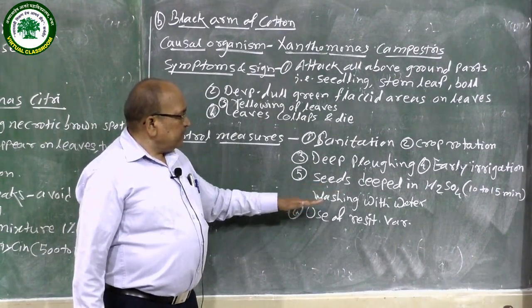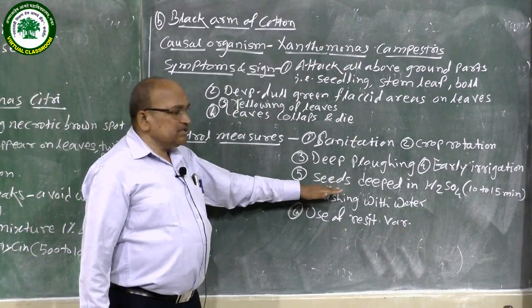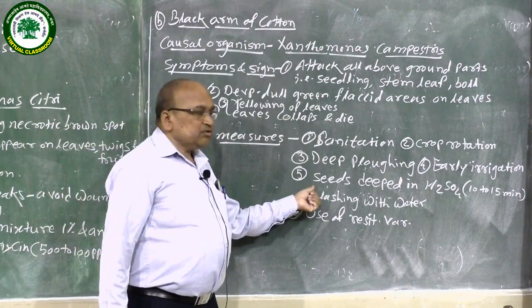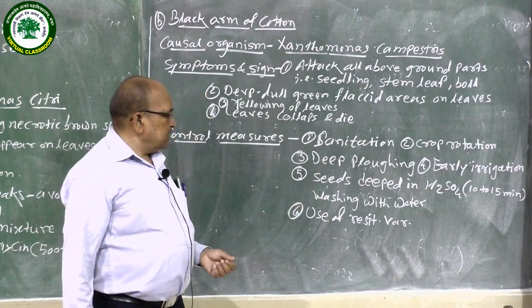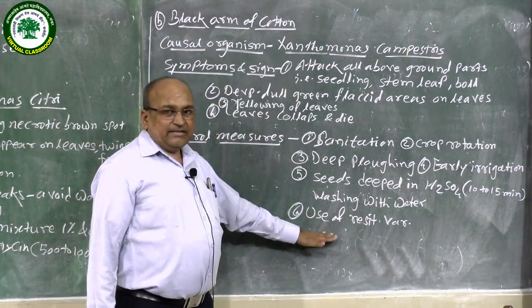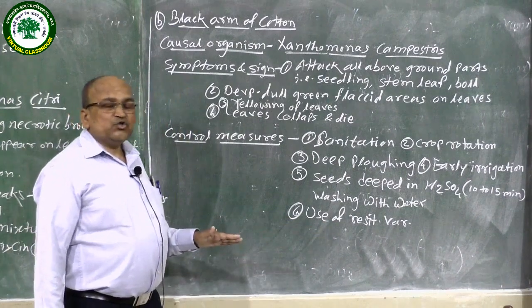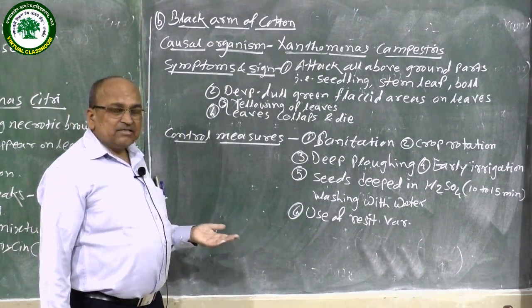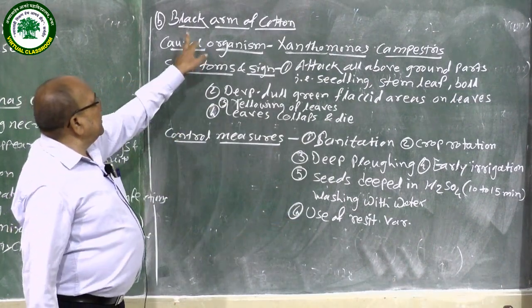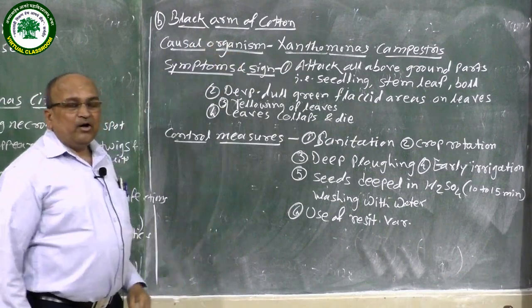And later on, these seeds are used for sowing in the fields. The last one is the use of resistant varieties. Use of resistant varieties also gives good results. That means it also controls diseases such as the black arm of cotton.